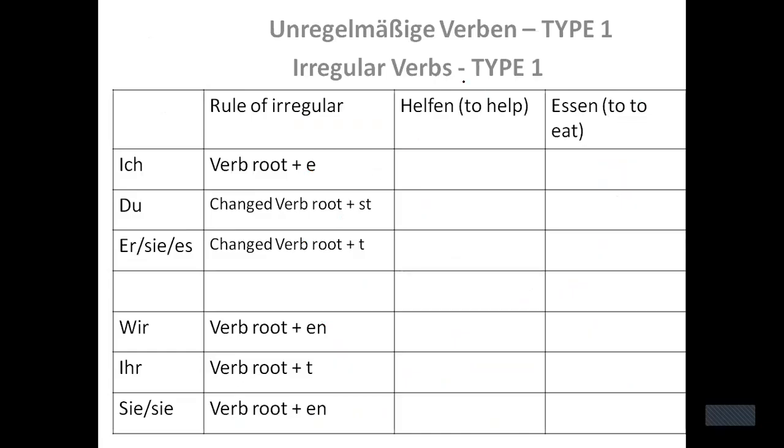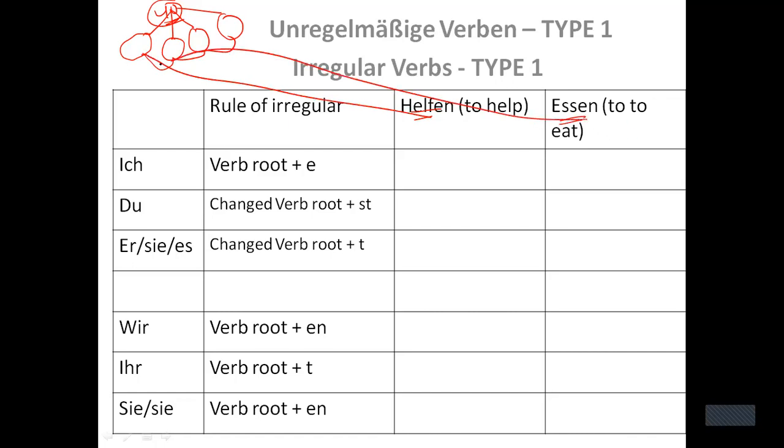Okay, now here type 1 category. Like I have told you, there are four types of categories. Now let us assume 10 verbs are here, 10 verbs here, 10 verbs here, and 10 verbs here. So in total there are 40 verbs which belong to irregular verbs. But we do not need to do 40 verbs. We will do only the main verbs. Like here, helfen. Now, helfen belongs to category 1. Now, this we should learn. This essen belongs to category 1. This we should learn. So, if it belongs to category 1, type 1, then what changes shall I do?